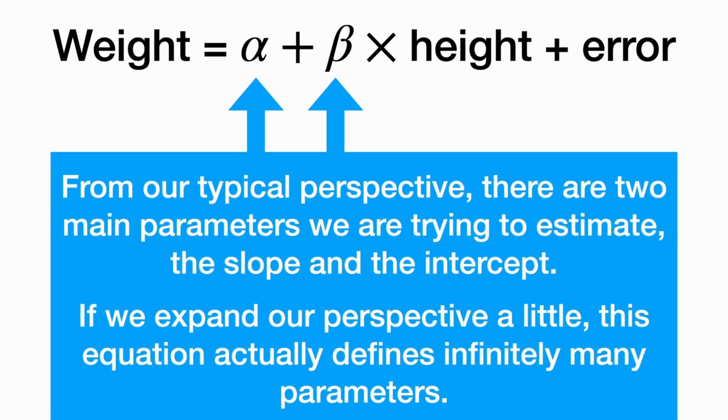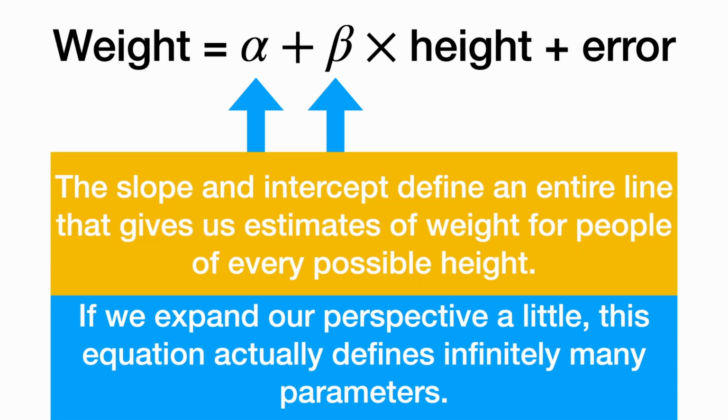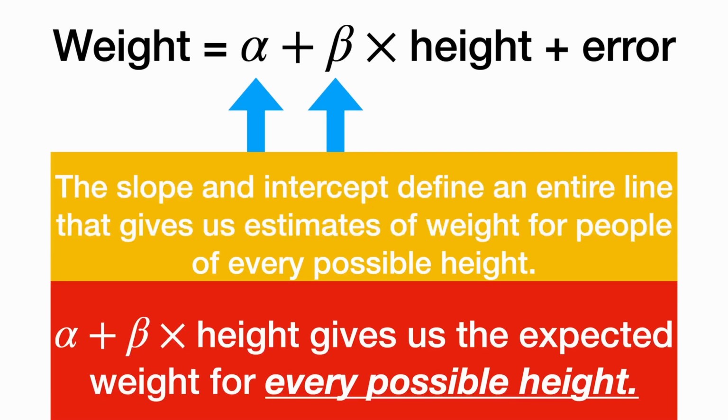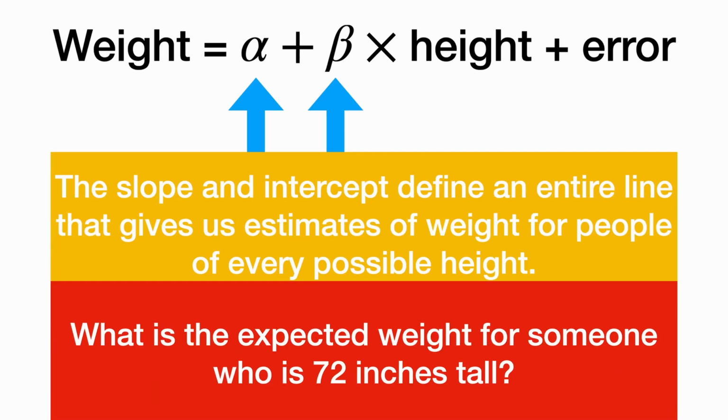If we expand our perspective a little, this equation actually defines infinitely many parameters. The slope and intercept define an entire line that gives us estimates of weight for people of every possible height. So alpha plus beta times height gives us the expected weight for every possible height. What is the expected weight for someone who is 72 inches tall? That is defined by this line.